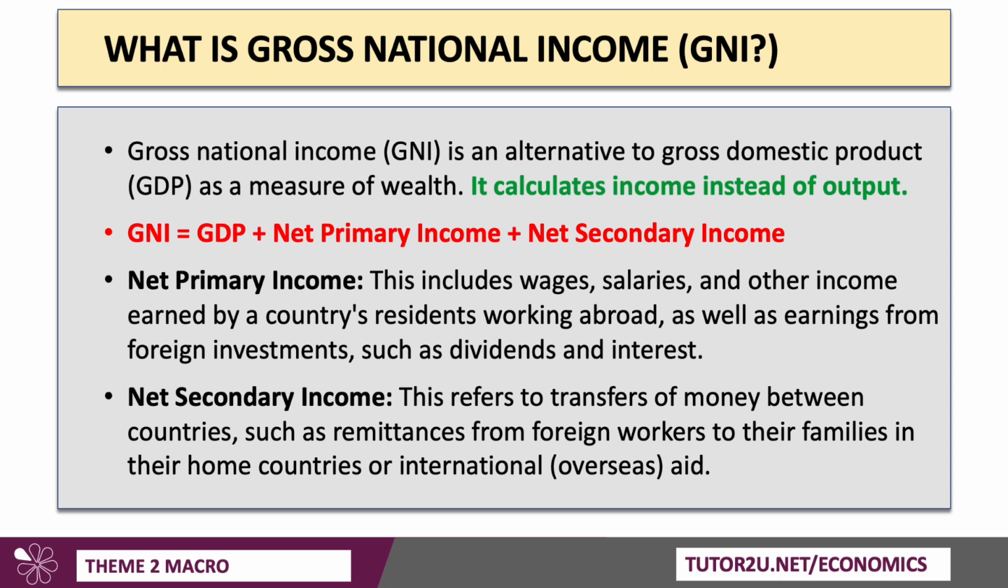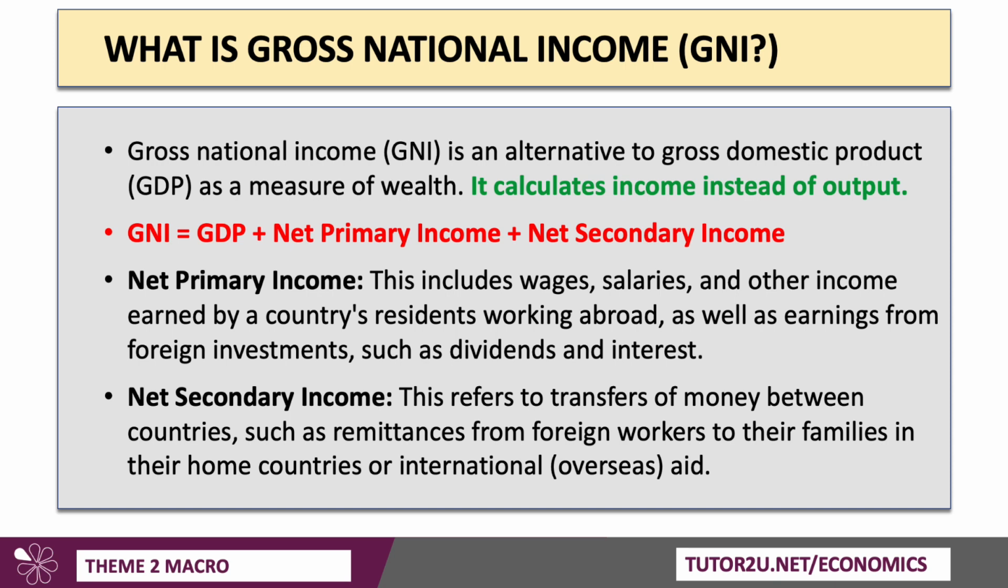So primary income, that's inflows and outflows to get the net figure. This includes wages, salaries and other income flows earned by a country's residents working overseas, as well as the income, the earnings, if you like, from the investments that a nation's citizens might have made overseas. So I might have some shares in an overseas company. That company pays dividends. And if those dividends flow back into my country, that adds to the nation's GNI.